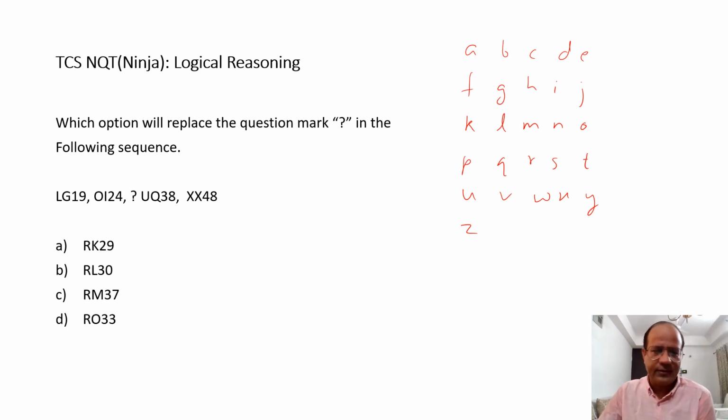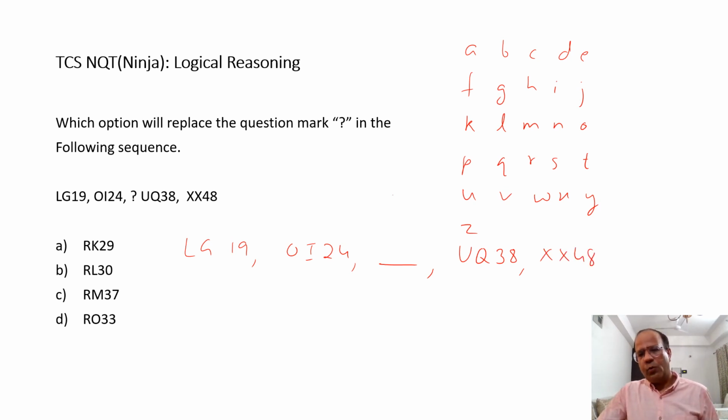Okay, so the first one says LG19. I'm writing the terms LG19 and OI24. This is what I need to figure out. The next is UQ38 and the next is XX48. The moment I see the X and 48, I realize one thing: for X, the position value is 24. So it might be possible this is 2 times of it, or they sum up to 48.